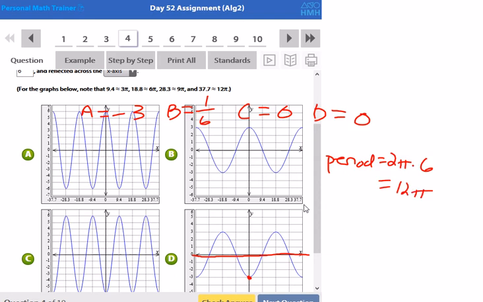So I should go through one full revolution and back in 12 pi radians. And they tell me 12 pi is approximately 37.7, and sure enough, if you look here, it does take until 37.7 to go through a full revolution. So the answer here is D.